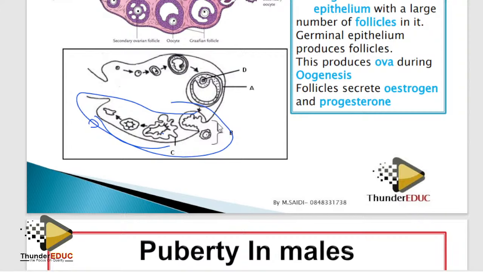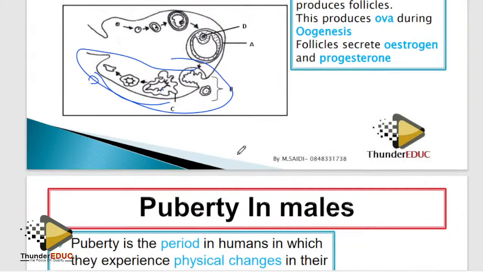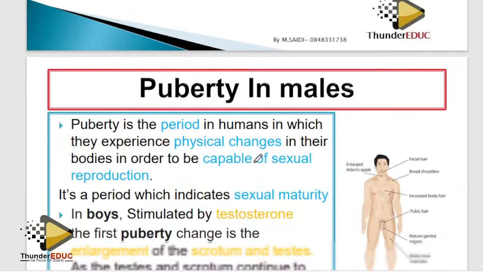So it shows that the corpus luteum is degenerating. Therefore, fertilization did not take place, because now this corpus luteum is going to produce less progesterone, and once less progesterone is produced, then follicle stimulating hormone is going to be released.